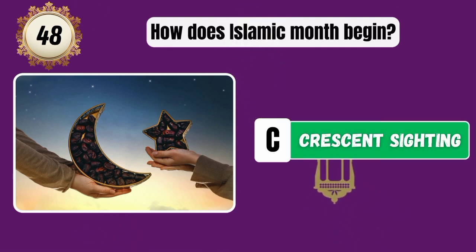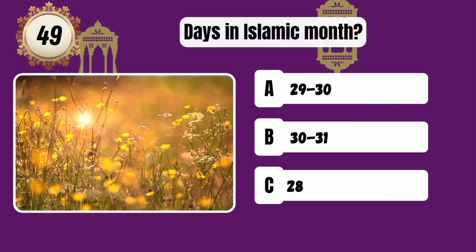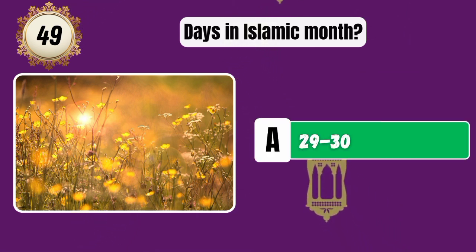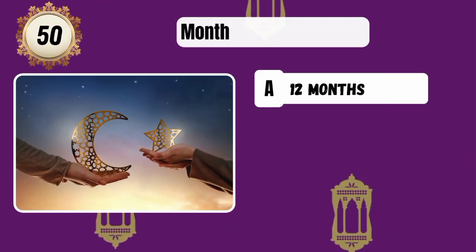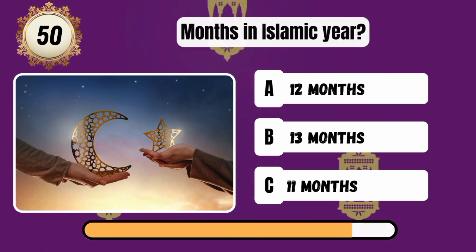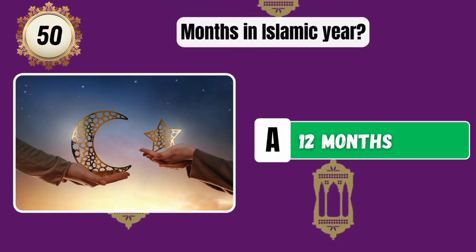Correct answer is crescent sighting. Days in Islamic month. Correct answer is 29 to 30. Months in Islamic year. Correct answer is 12 months.